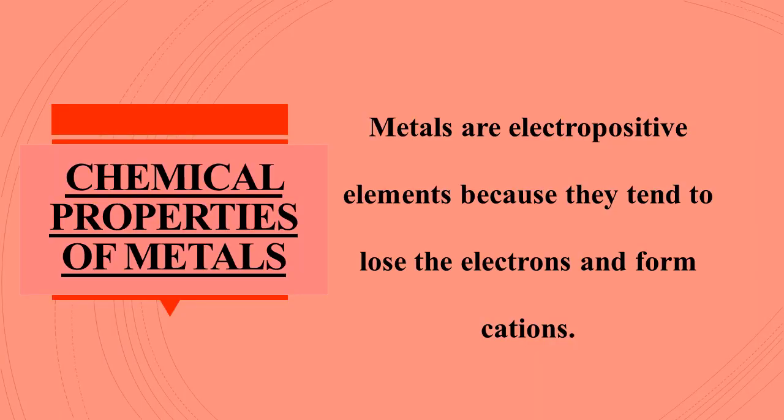Chemical properties of metals means how the metals undergo chemical change or chemical reactions. Metals undergo chemical reactions by losing electrons. When the metals lose electrons, they form ions with a positive charge, which are called cations. That's why metals are electropositive. Electro is from the word electron, and positive shows the positive charge of the cations.